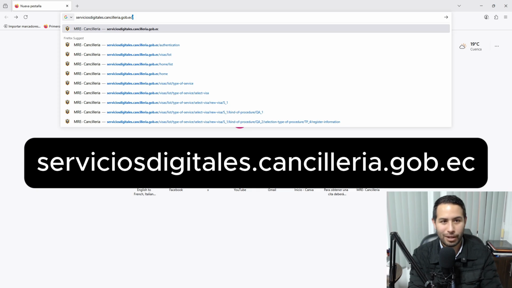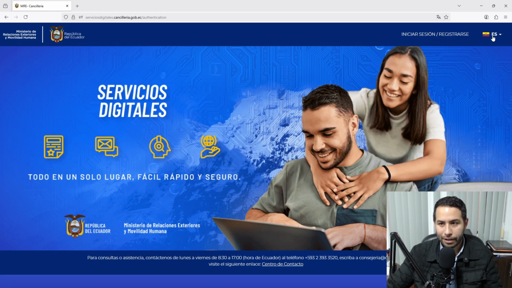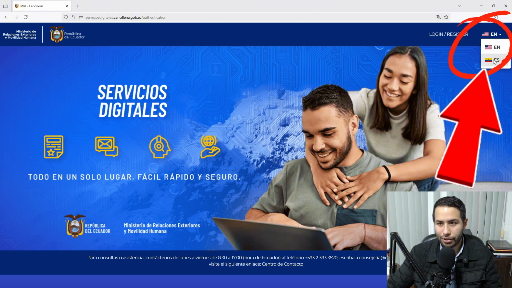As you can see on the screen, serviciosdigitales.cancilleria.gov.ec. Here in the upper right corner, you can change to English or you can keep it in Spanish.